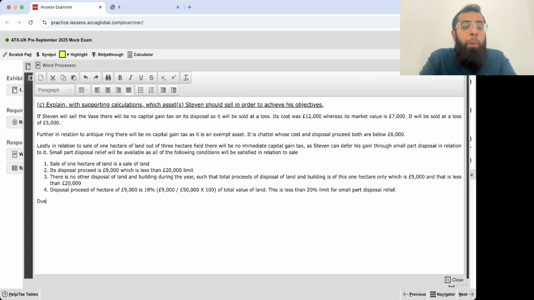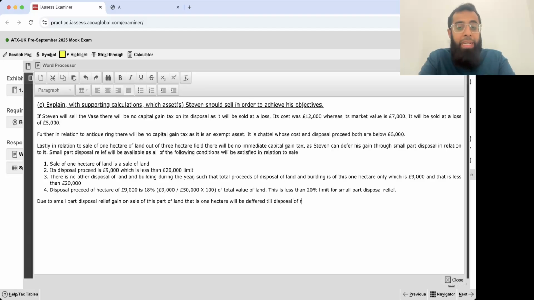Due to small part disposal relief, the gain on sale of this part of land, that is 1 hectare, will be deferred till disposal of the remaining land. This is what small part disposal relief does. This means that Stephen can sell all of the 3 assets as planned without having any CGT liability.